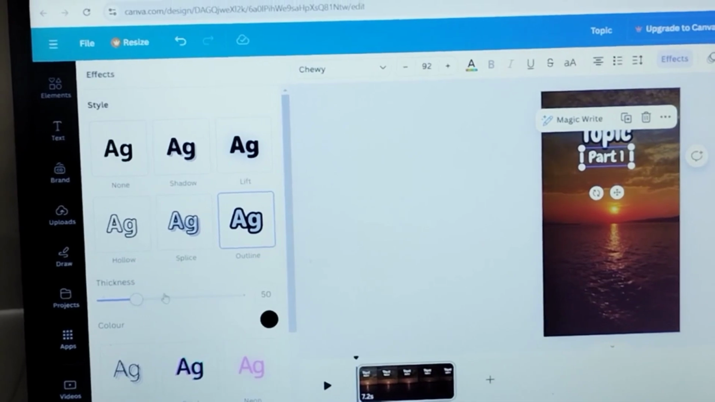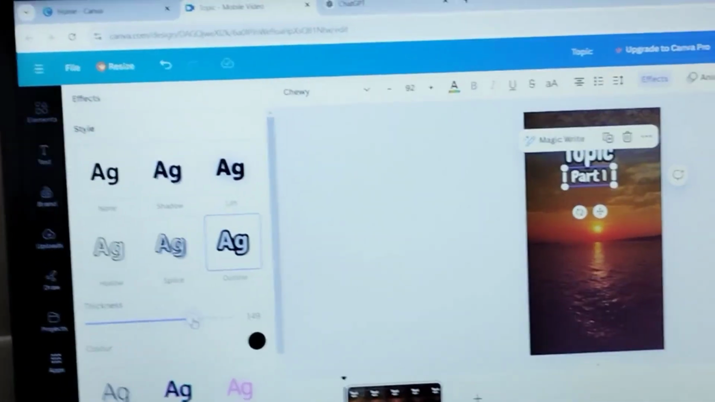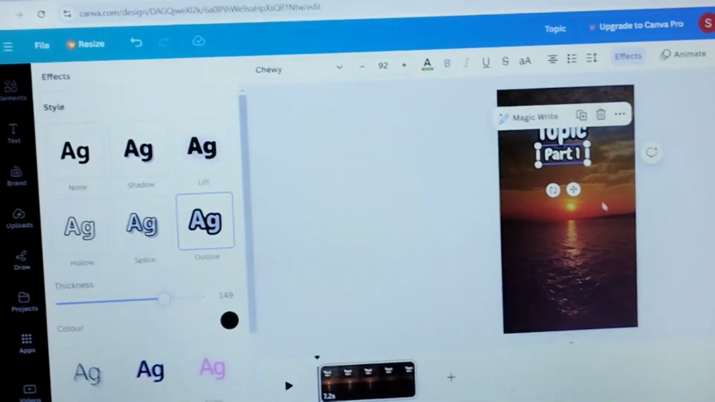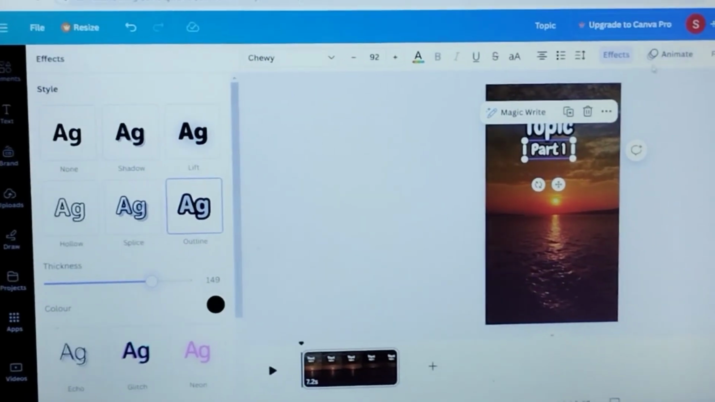So yeah, we're going to be changing the thickness to 150. Yeah, this is 150. So we'll just copy it. We can copy.